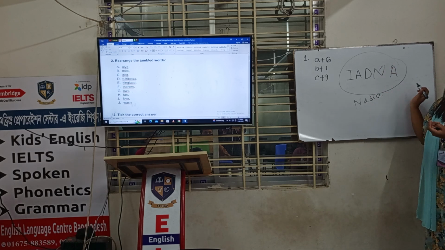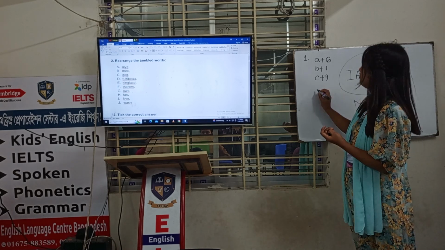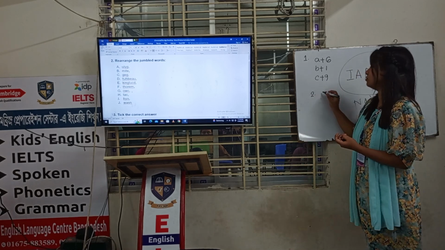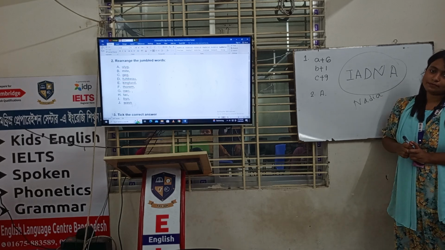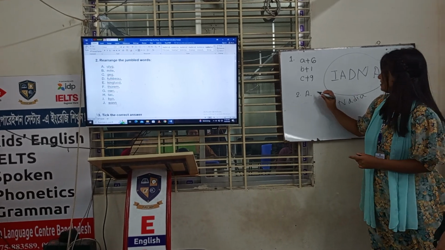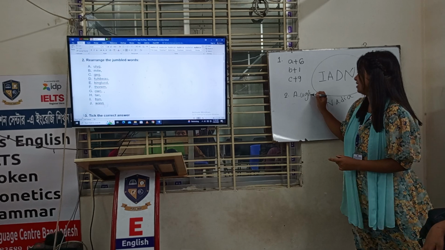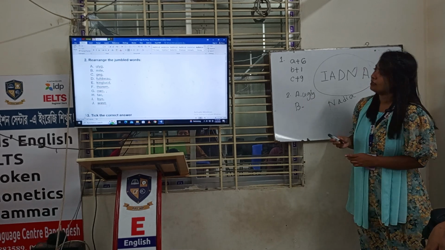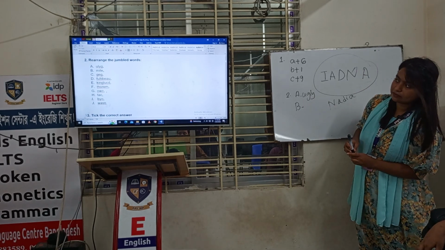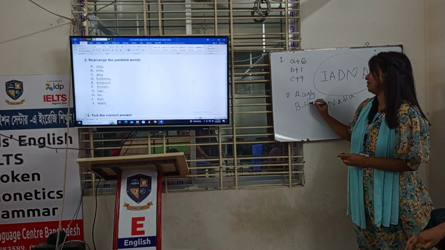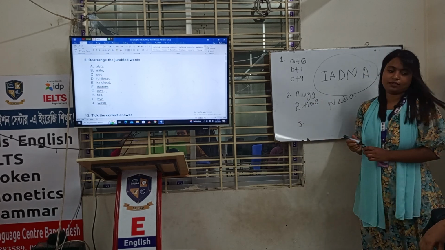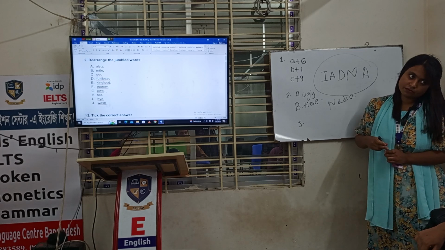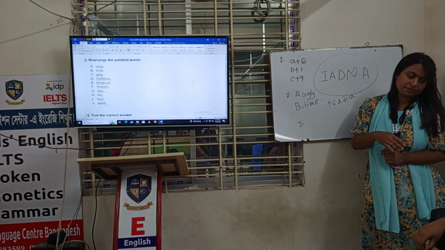Nadia, like that. So suppose number A, number 2 you will write like this, number 2 then A. So what can be the answer of number A? Easy? So you have to write like this, ugly. What will be the answer of number B? Time. Sure? Yes, time. So you have to write like this and you have to complete till J. Clear, number 2? Any question?